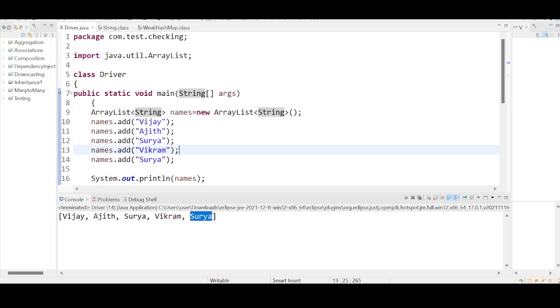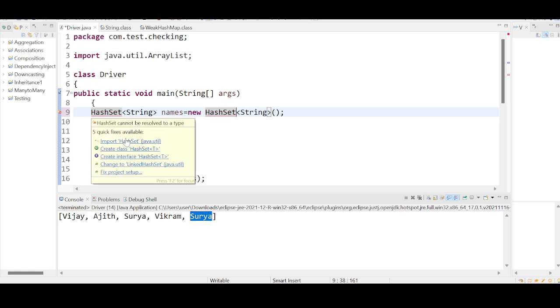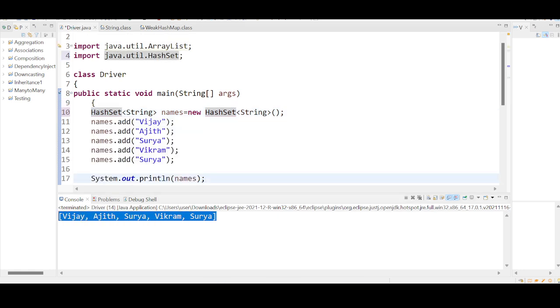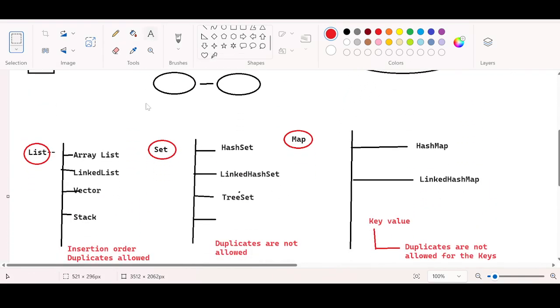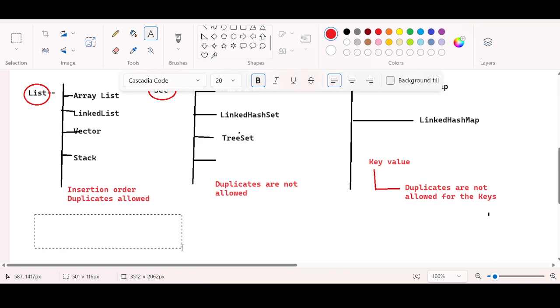If I convert the ArrayList to a set, this is the answer for ArrayList. Let me copy it and paste it here. You will understand why we are discussing these things once again.